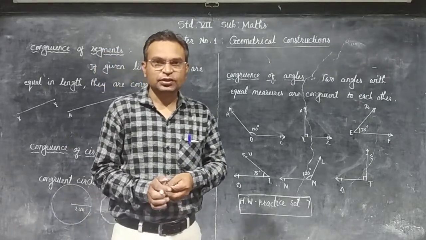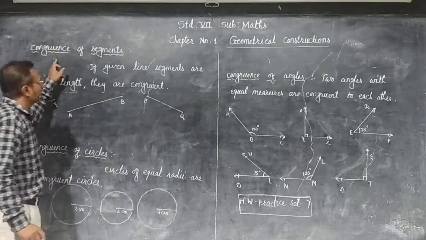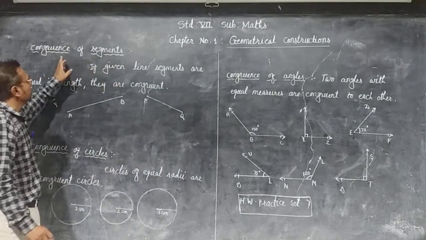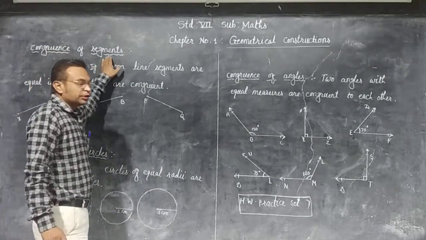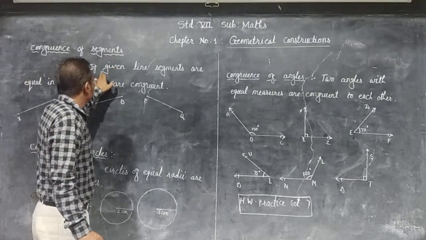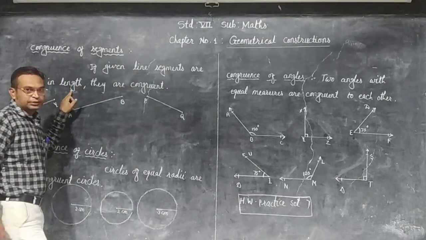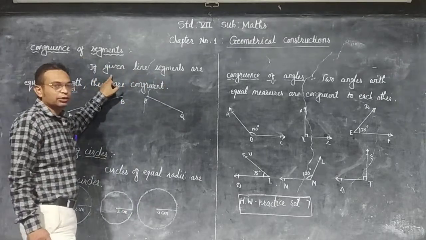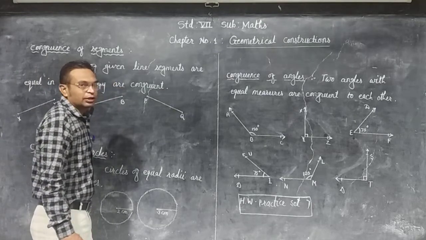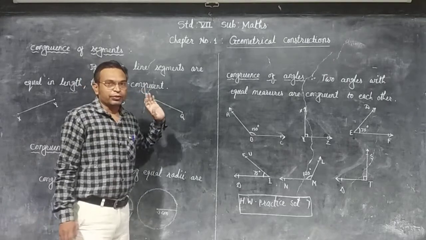We are learning the first chapter. Now the next topic is congruence of segments. Very easy. Congruence of segments. When are segments congruent? If the given line segments are equal in length, then they are congruent.